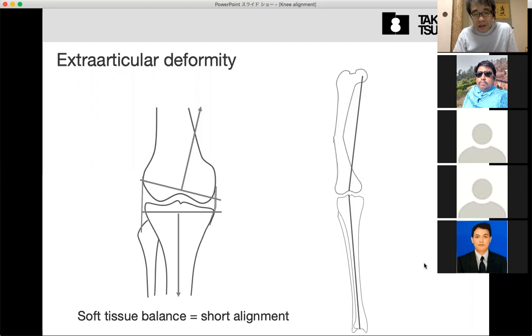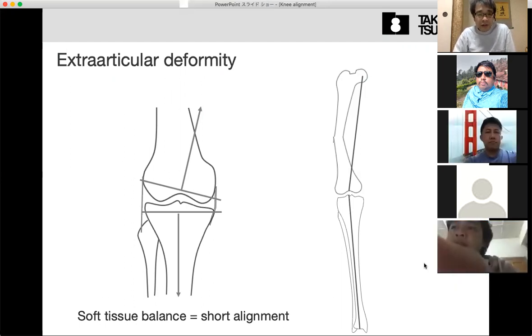Okay, this is the end of my talk. Tomorrow I will continue my talk to another alignment, for example, anatomical alignment and kinematical alignment.